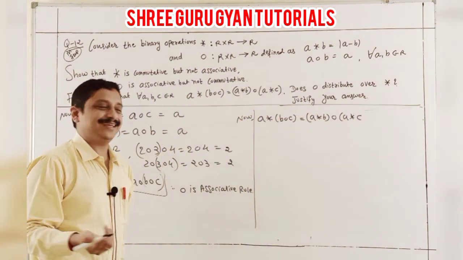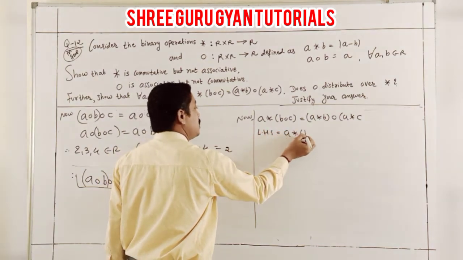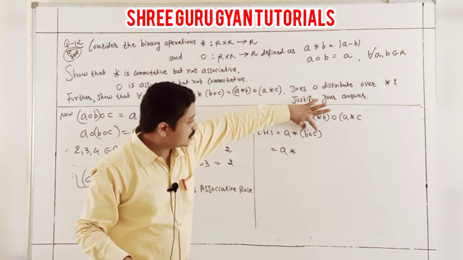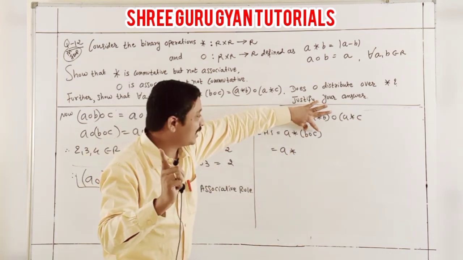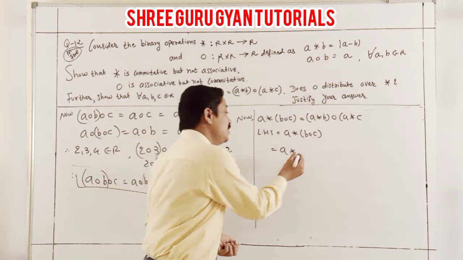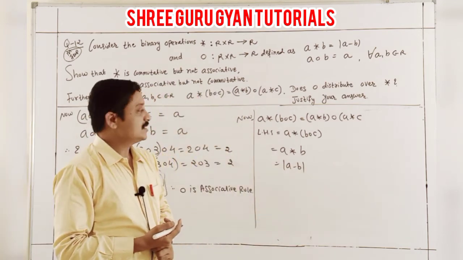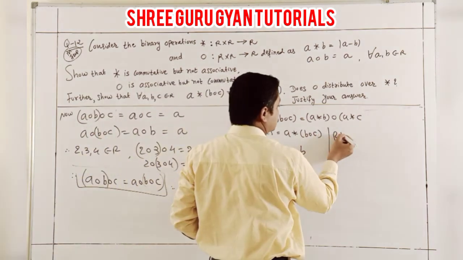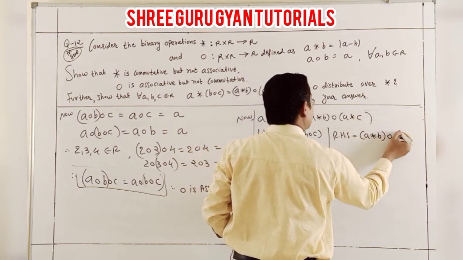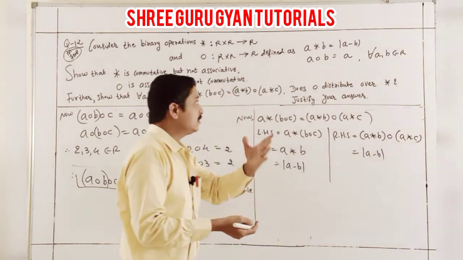Very easy. Start with the LHS: A binary (B O C). Can you say what B O C is? Yes, you are thinking correctly. B O C, according to the rule for O, is B. So what is the answer? Modulus A minus B. Going ahead, my RHS is (A binary B) O (A binary C). It is A minus B, because I know A binary B.